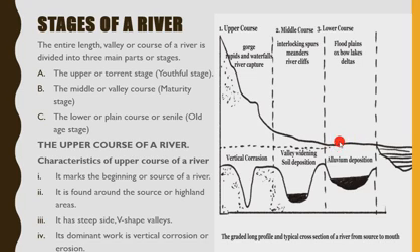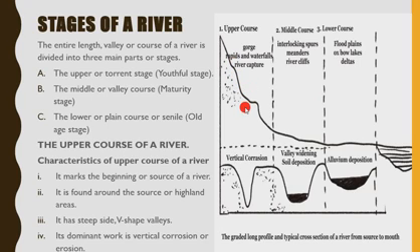So we're going to look at each of them now, but in this class we may focus only on the upper course of a river. So now, the upper course of a river has the following characteristics. Number one, it marks the beginning or the source of the river from this highland area, okay? It marks the beginning or the source of the river.